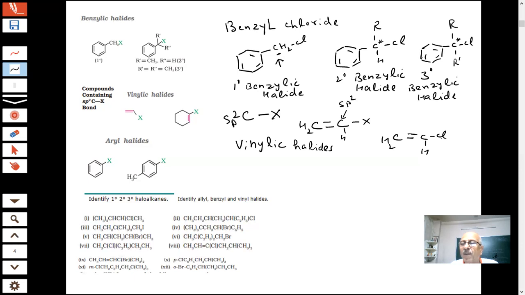It is an example of sp2 hybridized carbon, students. These are called vinyl halides. I hope you have noted everything and seen what is the difference which is coming.